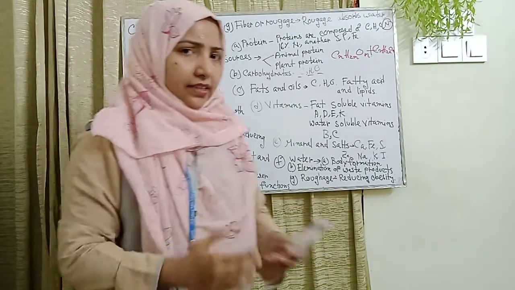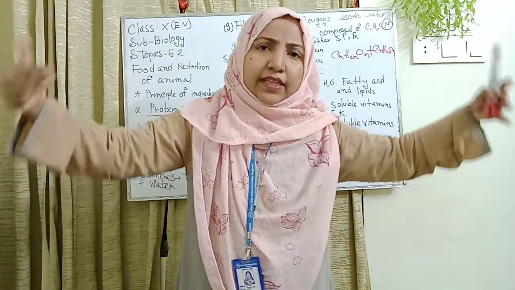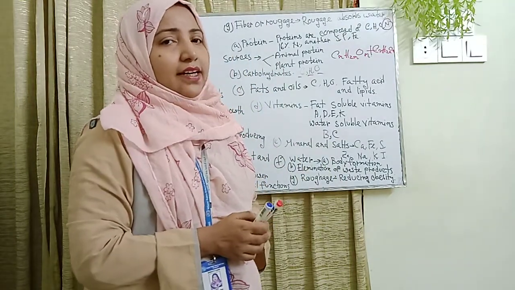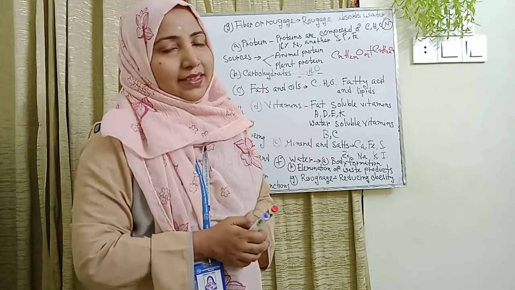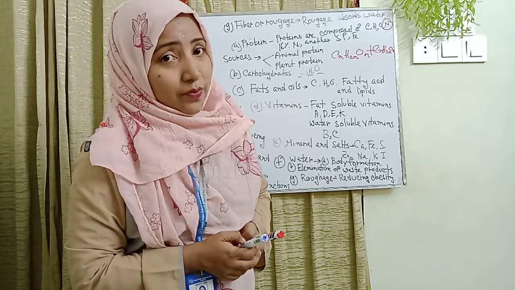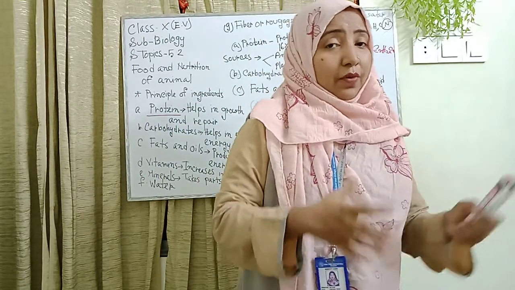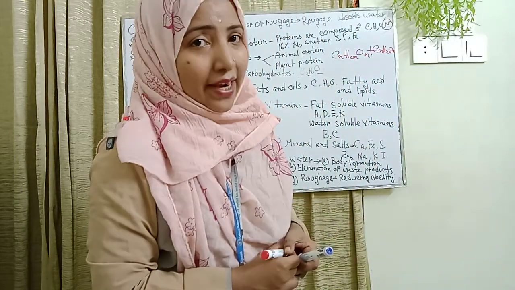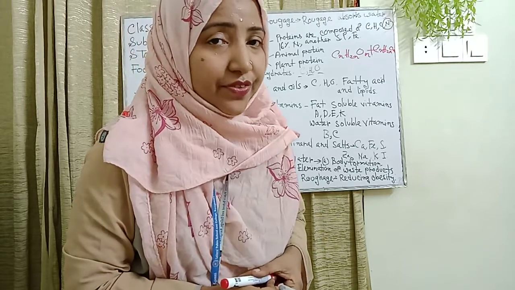And a polysaccharide is 20,000 or 30,000 CnH2nOn units linked together. Examples: monosaccharides are glucose and fructose. Disaccharides are sucrose and maltose. Polysaccharides are glycogen, which preserves our body's energy, starch, the main storage of plants, and cellulose.